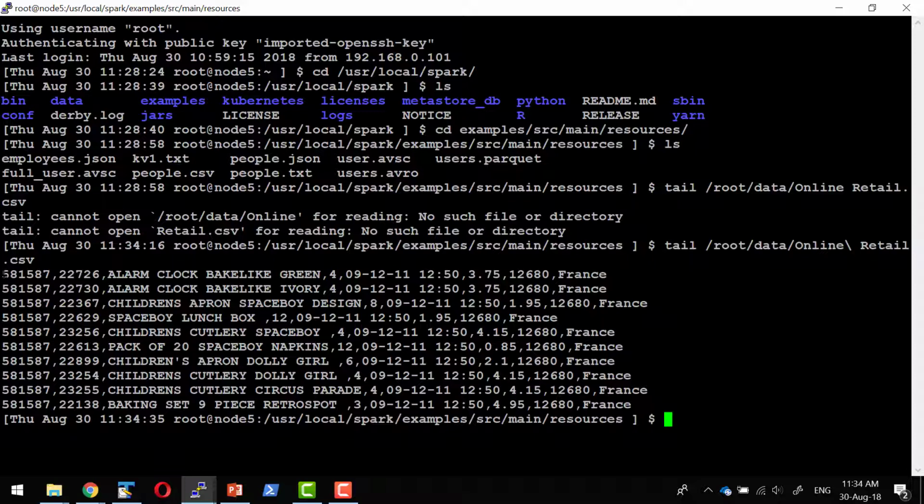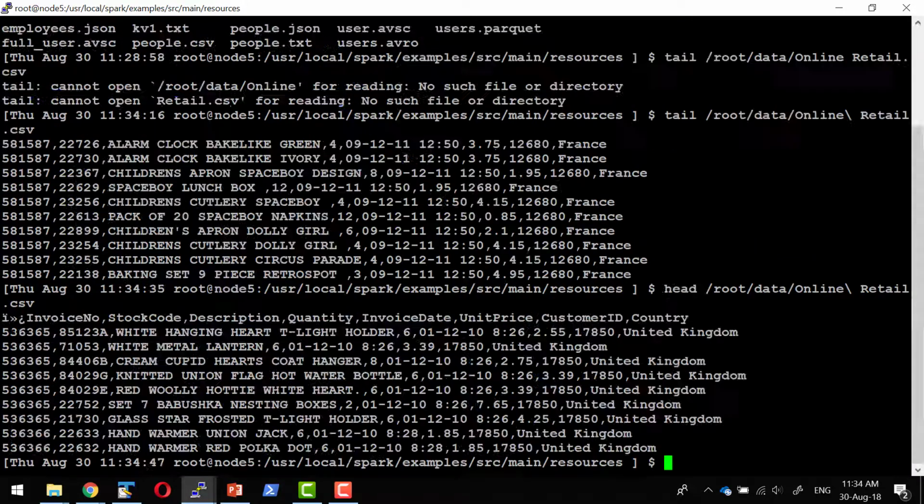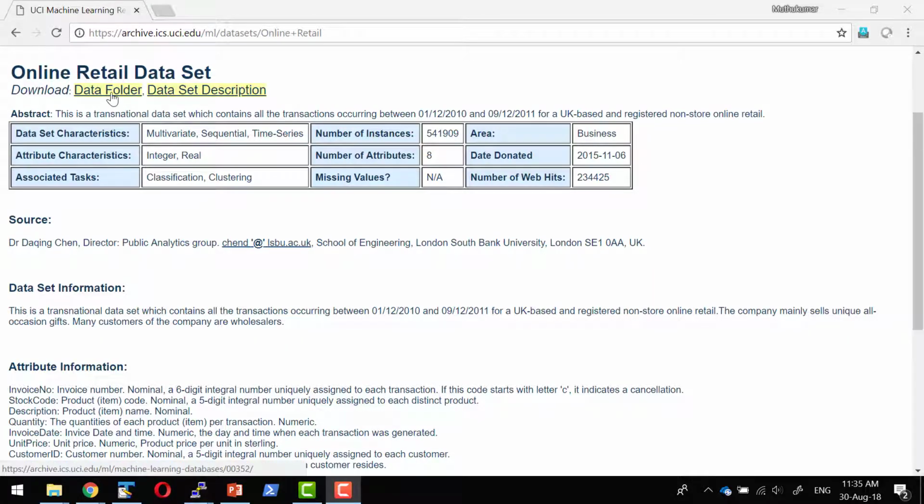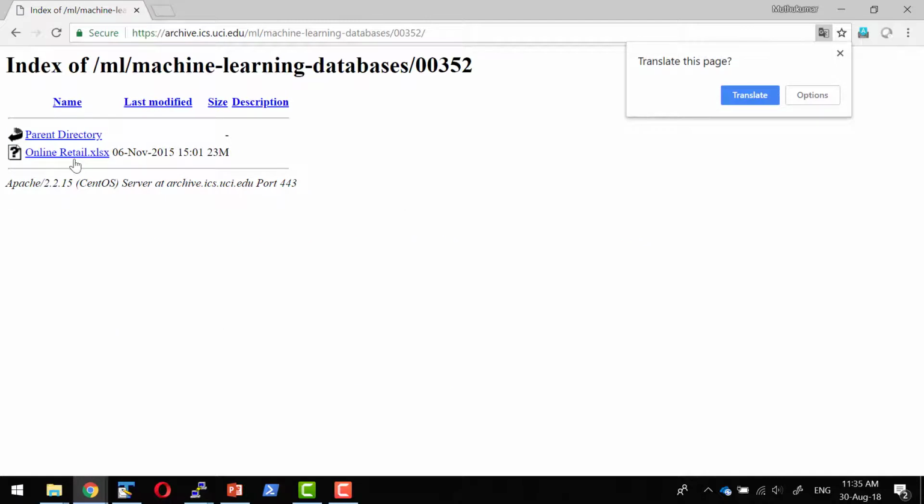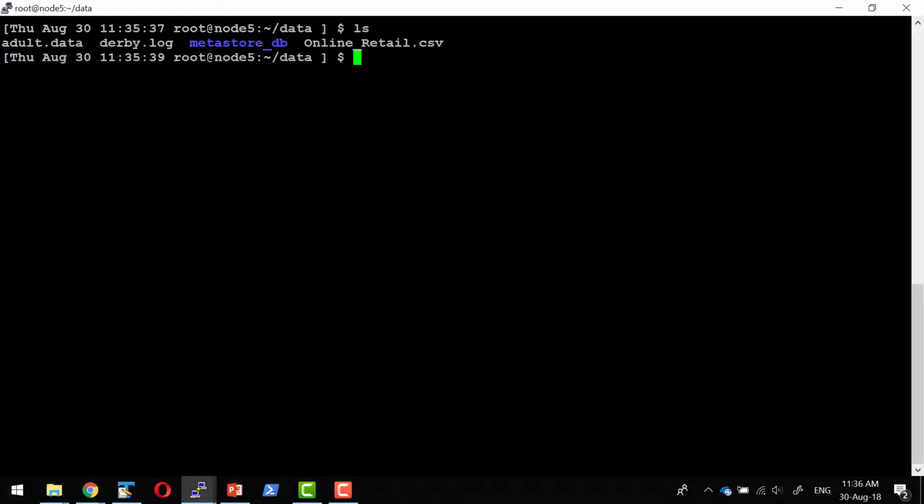So this has a number of columns, and head will give information on. I have the header. I'm going to use this specific file to read using schema. The data from this particular location is downloaded. So we do have an XLS file. I downloaded, I opened in XLS and saved that as a CSV file. We will see an example later how to read an XLS file as well. So this is a quick introduction to get a feel on how a data frame looks like.